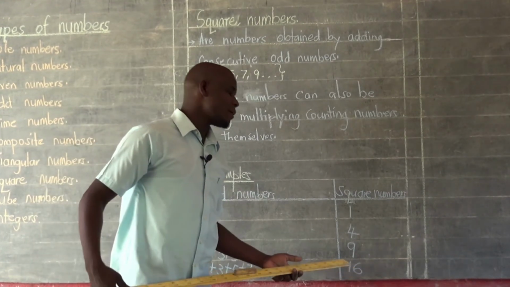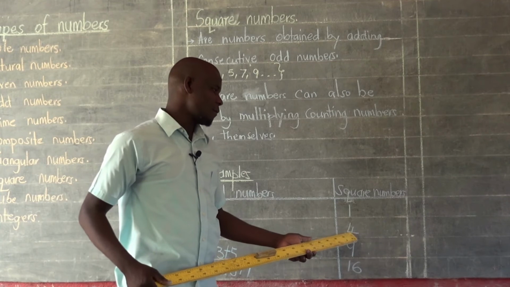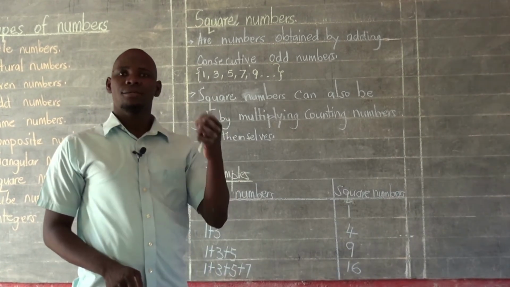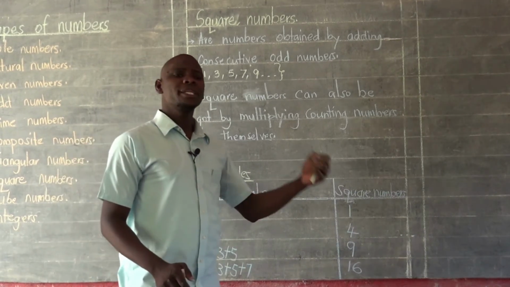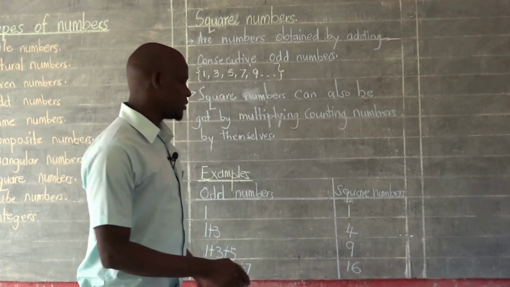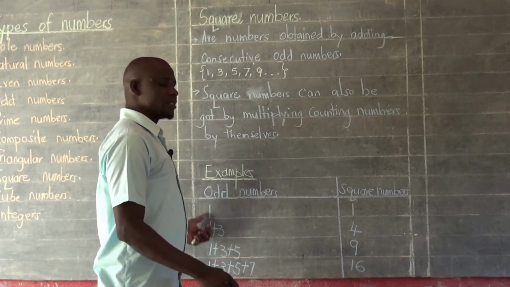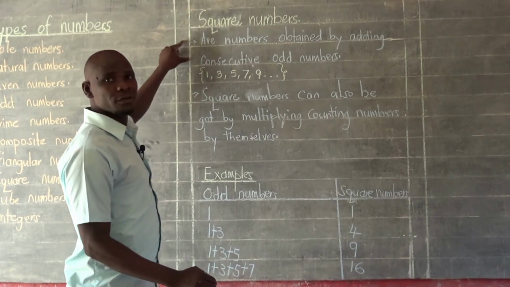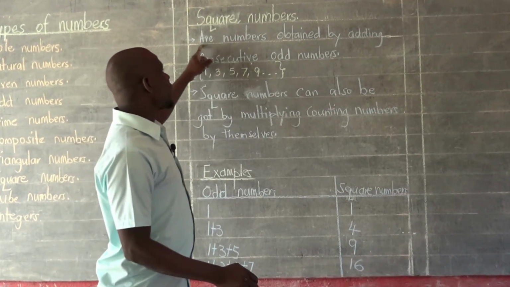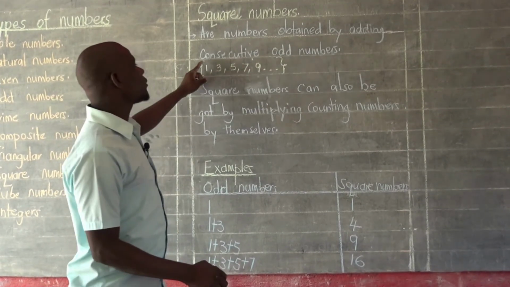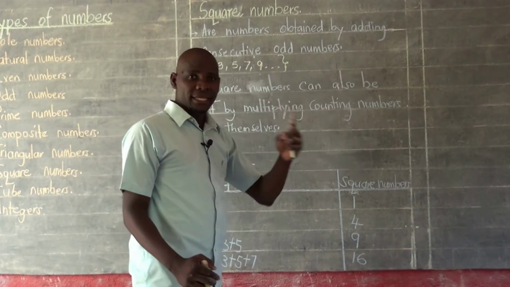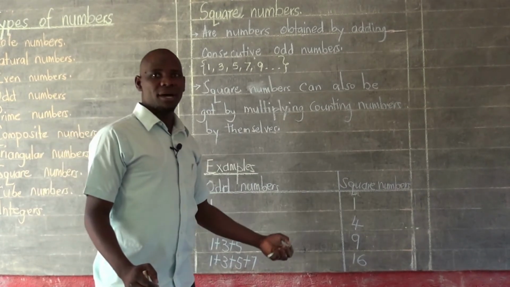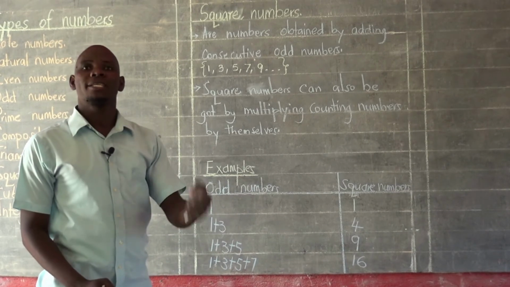Here I have found 1, 4, 9, and 16 as my square numbers. I've come up with those square numbers by simply adding consecutive odd numbers, which is what the first statement that we wrote said. I guess you have understood very well how you come up with square numbers with the help of odd numbers.